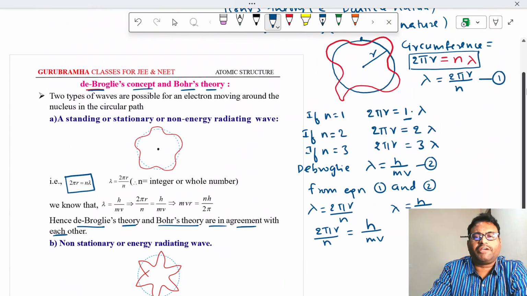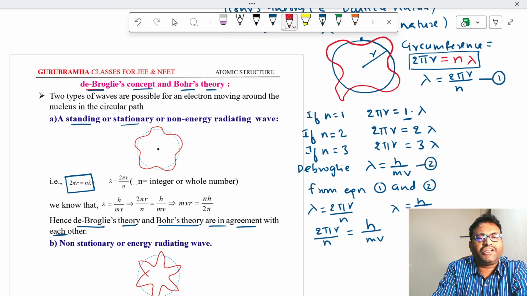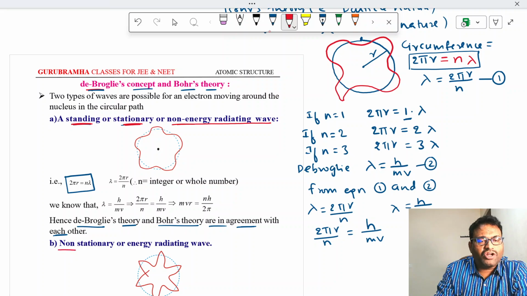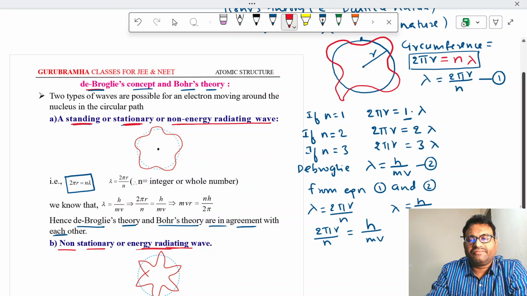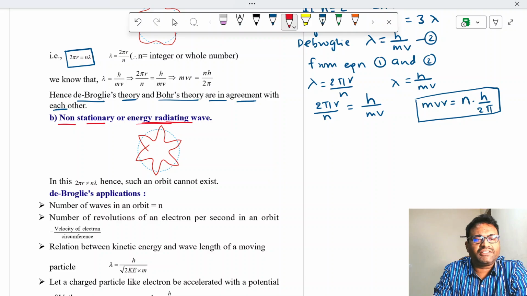Here, what is this type of wave? This type of wave is a standing wave, also called a stationary wave, or we say that it is a non-energy radiating wave. The other wave is a non-stationary wave or energy radiating wave. So when it is moving like this, 2 pi r is not equal to n lambda.